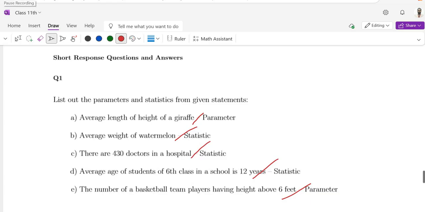A parameter is a numerical value that describes a characteristic of a population. It is usually fixed or unknown. Whereas a statistic is a numerical value that describes a characteristic of a sample.